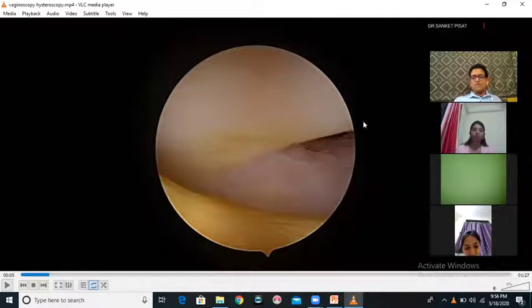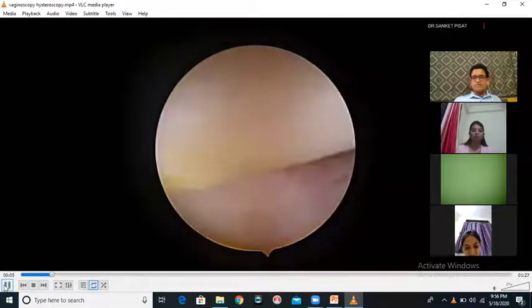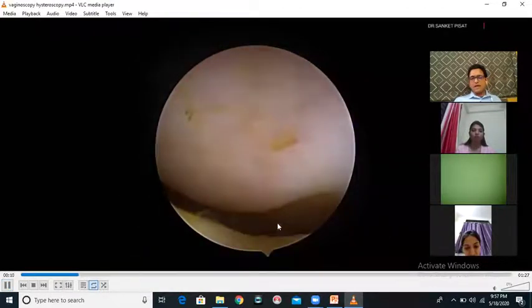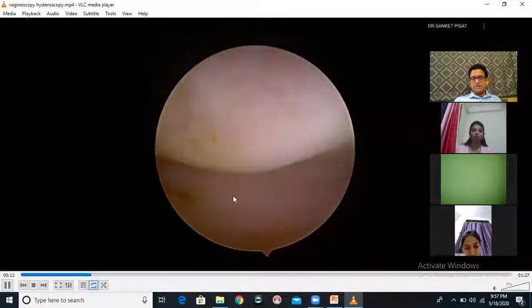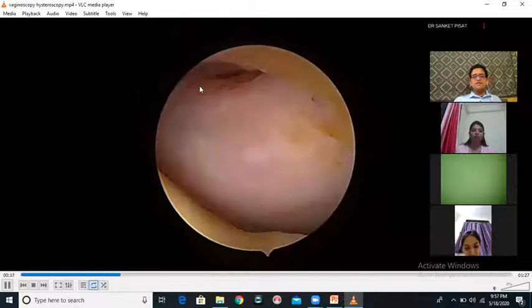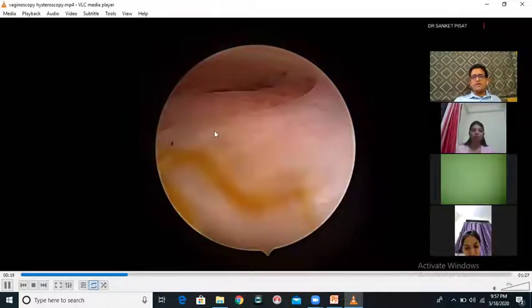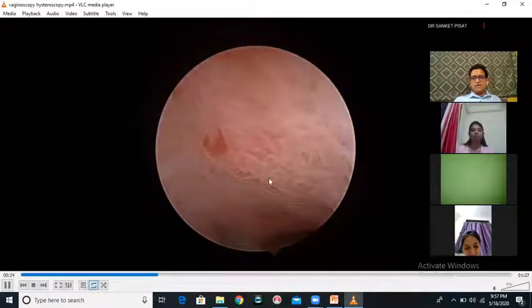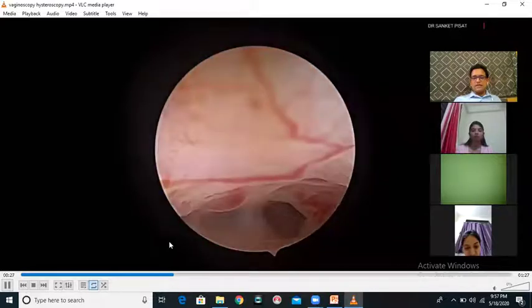Remember again, I have not inserted a speculum. I have not inserted a volsellum. The lady is awake. She can see on the screen with you if you want her to, right? So I am able to see the cervix now. As I am seeing the cervix, this here is the cervix. Again, going back, this is the posterior fornix of the vagina. I am bringing my telescope back. As I come back, I see this large cervix protruding, looking at me. I enter into the external os. These are the arbor vitae or the folds of the cervix. I enter into the cervix.